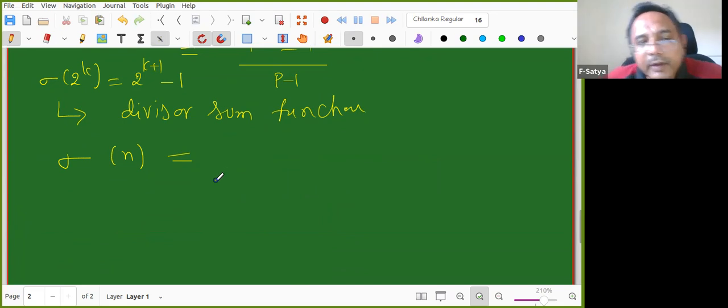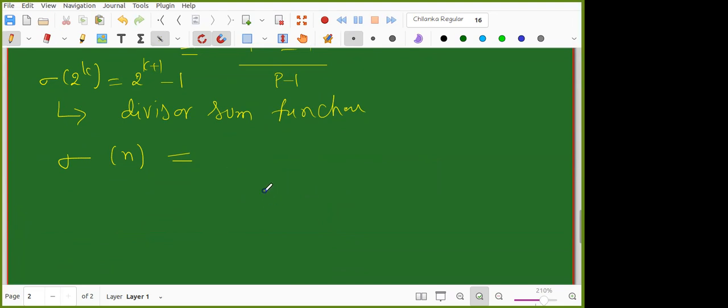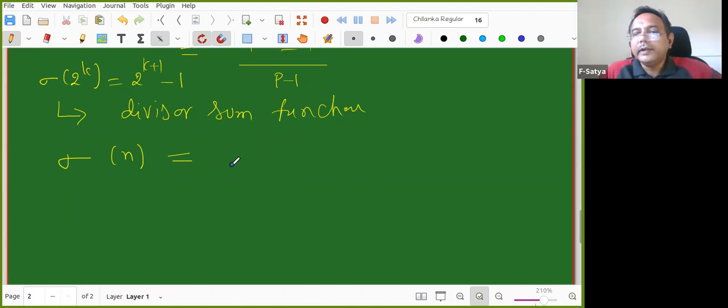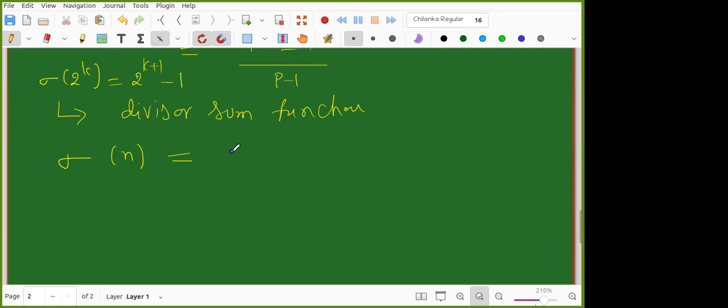So sigma of n equal to, how do you define? Yeah, we'll define it as sigma d subscript n, and n goes from 1 to n. Okay, somebody else. This is correct, but a little modification has to be done. Yeah, Gaurav. So d subscript a, and a goes from 1 to n.